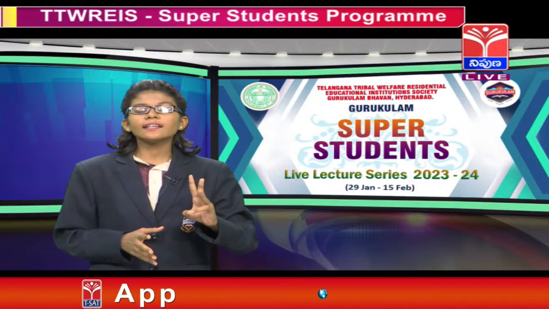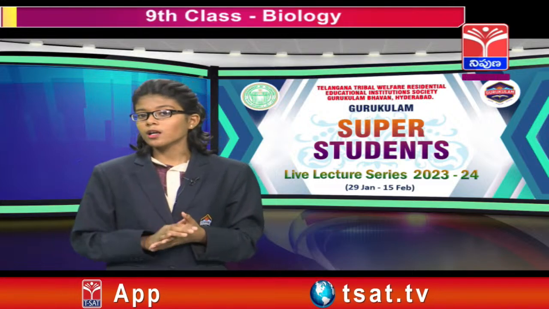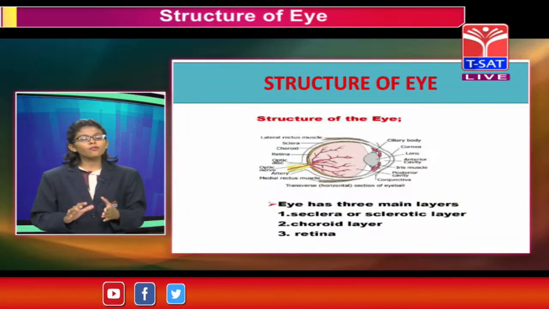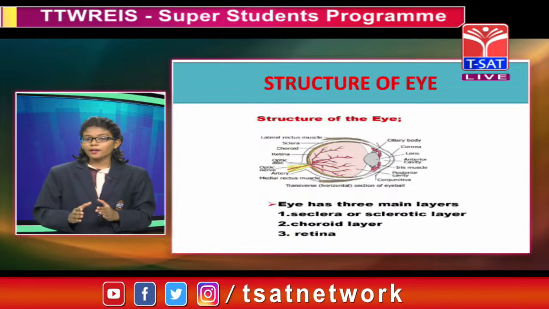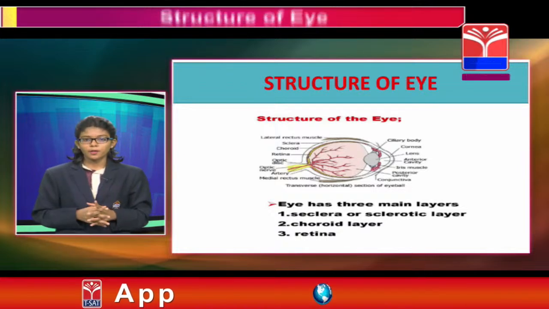And the third layer is the retina. Retina contains the cells called rods and cones. The area of no vision is called the blind spot, whereas the area of best vision is called the yellow spot.